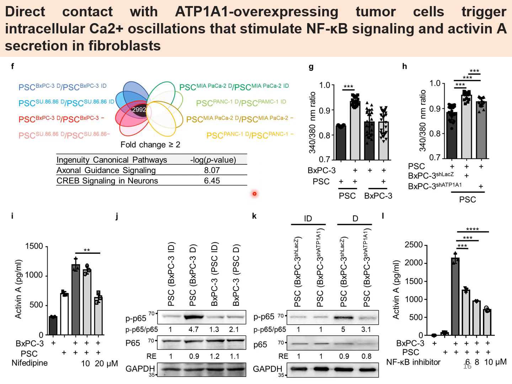The results show that axon guidance signaling and CREB signaling in neurons are highly activated. These two signaling pathways are both related to calcium. Consistently, intracellular calcium was specifically upregulated in fibroblasts during direct co-culture with ATP1A1-overexpressing tumor cells, while knockdown of ATP1A1 in tumor cells diminished the intracellular calcium concentration.